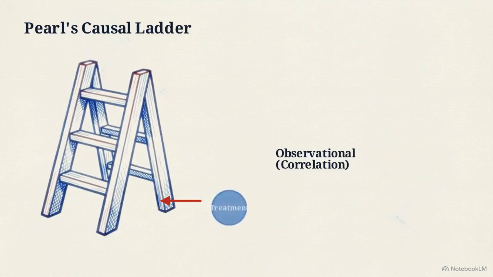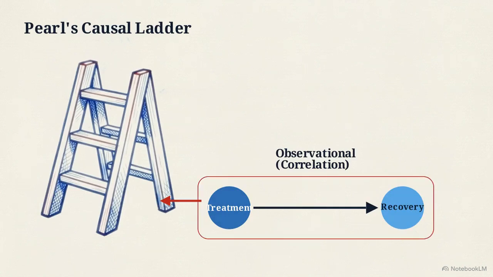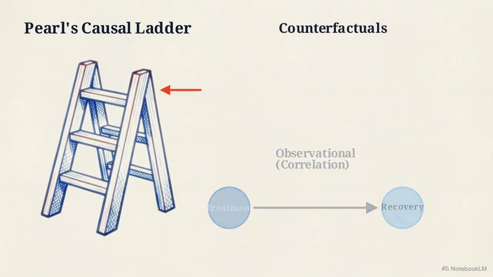To separate predictive machine learning from medical intervention, we use this structure, Judea Pearl's causal ladder. The bottom rung represents observational data. A model at this level can only tell us that patients who took a specific drug happened to recover. It notes the correlation. But prescribing medicine requires the top rung.